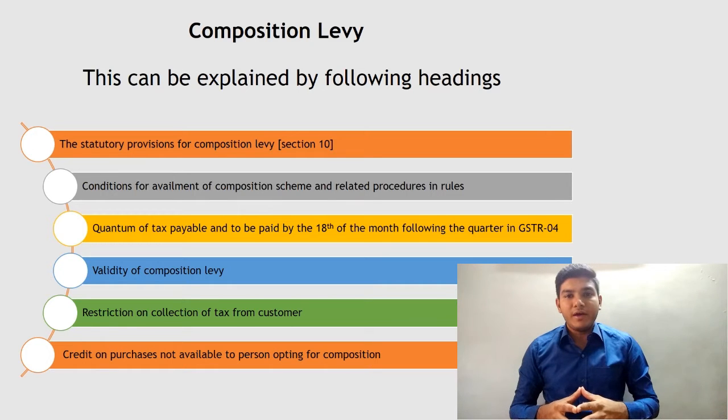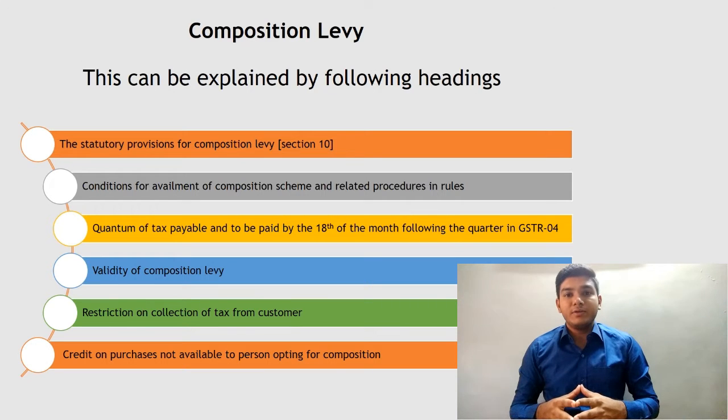Now we will see when you can opt for composition scheme. A taxpayer can opt for composition scheme by intimating the proper officer in form GST CMP-01 either before the implementation of GST or within 30 days of implementation of GST.